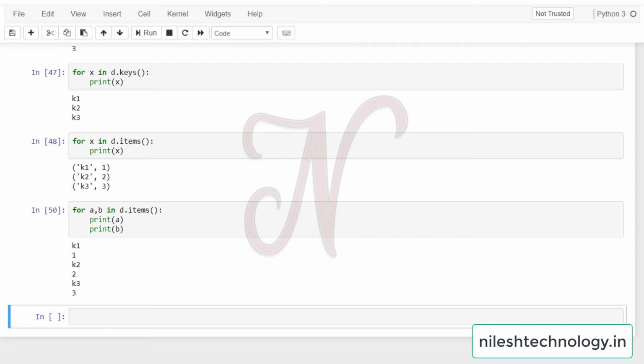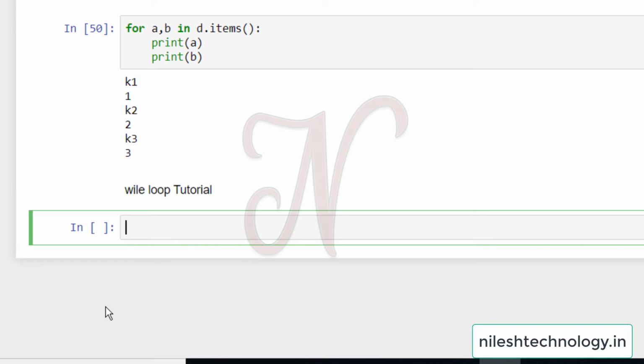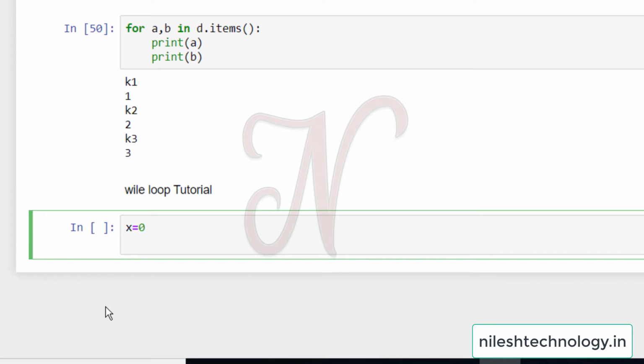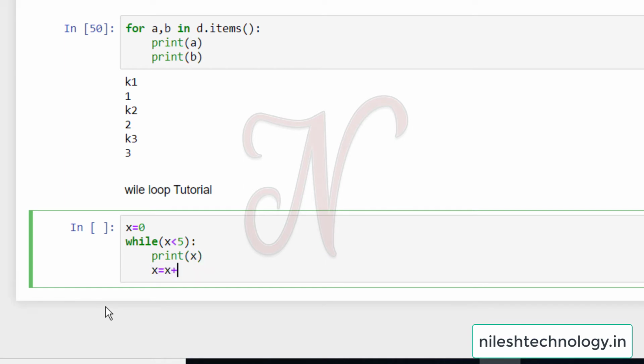First we will give the title of this new topic. Going to this drop down box, here: while loop tutorial. See here the first example: x equal to 0, then while x is less than 5, then colon. We are in indentation mode, then print x. Then x equal to x plus 1.